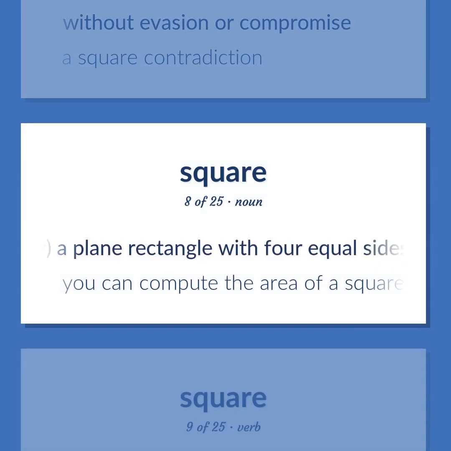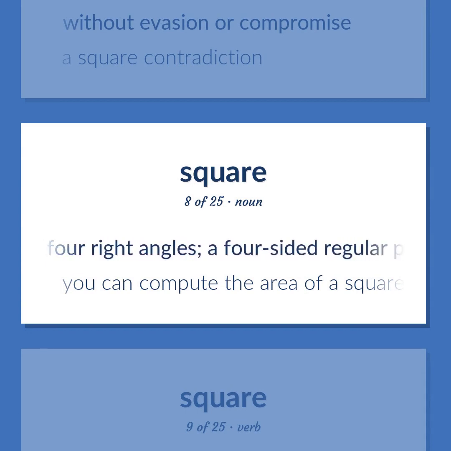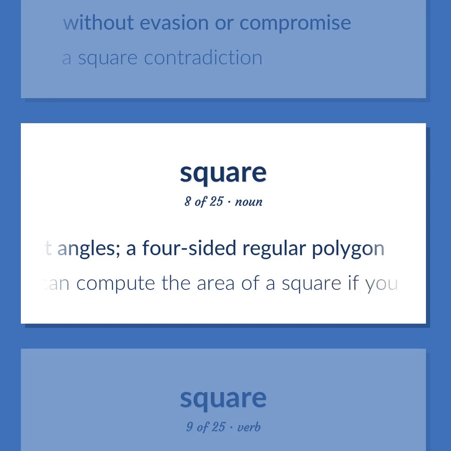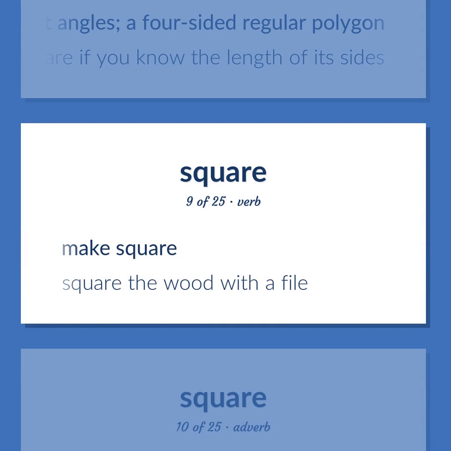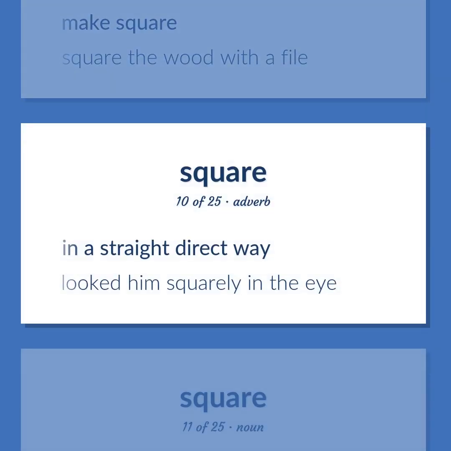Geometry. A plane rectangle with 4 equal sides and 4 right angles. A 4-sided regular polygon. You can compute the area of a square if you know the length of its sides. Make square. Square the wood with a file. In a straight, direct way. Looked him squarely in the eye.